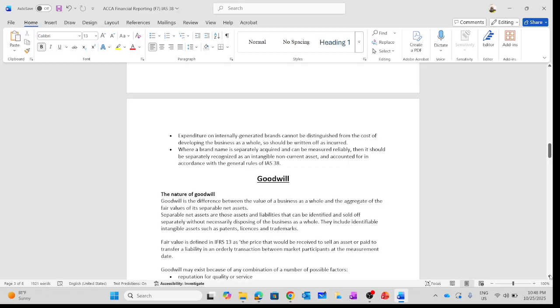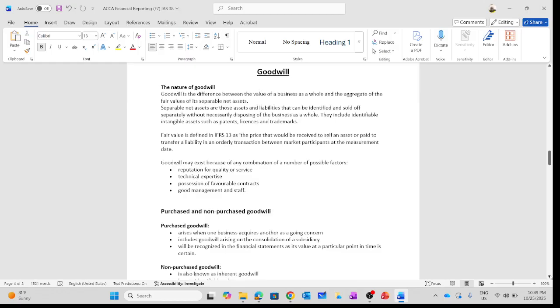So now we are going to look at goodwill. For this level, what we need to know for IAS 38 is the definition of goodwill, and the distinction between purchased goodwill and non-purchased goodwill. Basically, goodwill is the excess, the additional amount we pay for the value of a business as compared to the fair value of its separable net assets. Let's keep it simple for now. When we look at the consolidated financial statements, we are going to explain goodwill, the calculation, and the concept in detail.